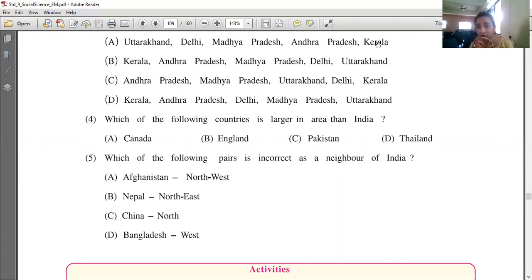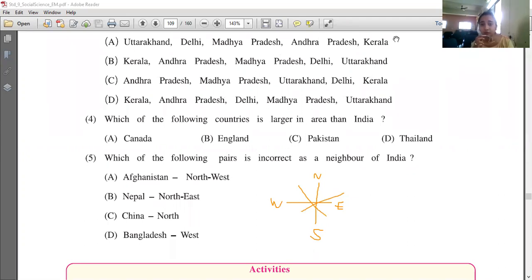You can draw a compass with it. You can draw these 8 directions like this. This is north, south, east, and west. Now between north and east is northeast, this is southeast, this is southwest, and this is northwest. Okay, so you can understand which country is in which direction.